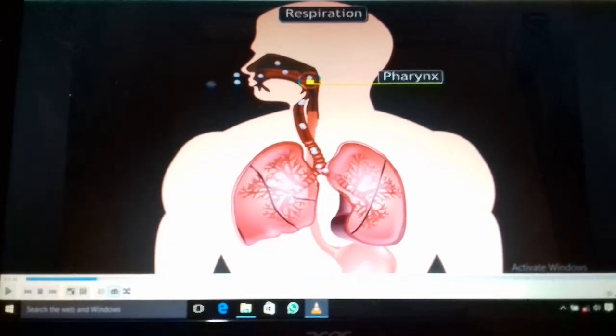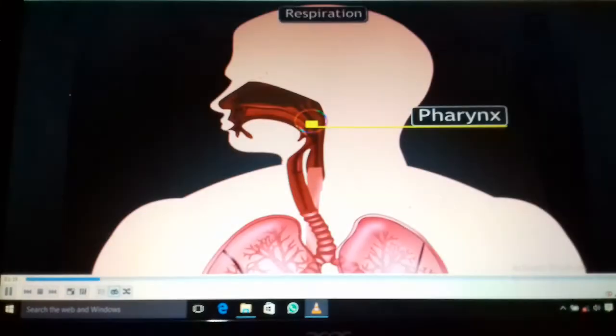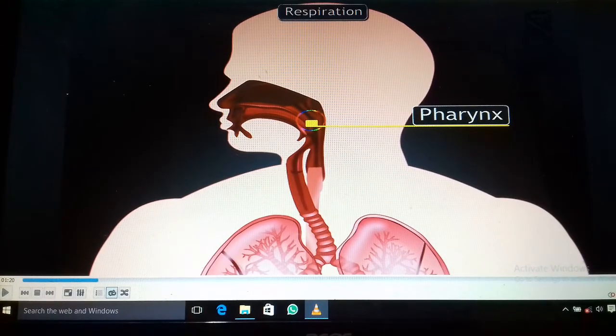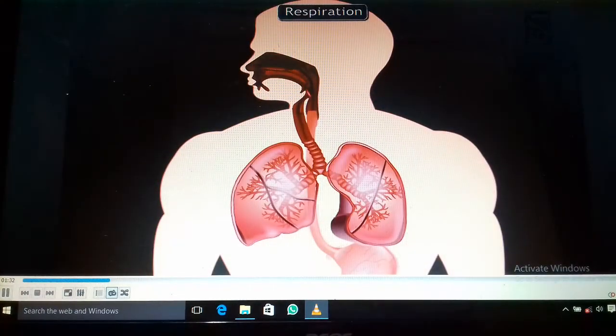Now see here, air going through the pharynx. See this pharynx part which is blinking. Then the air goes through here, the esophagus.